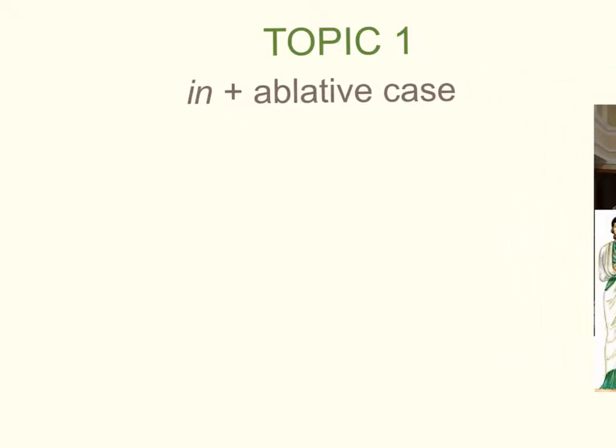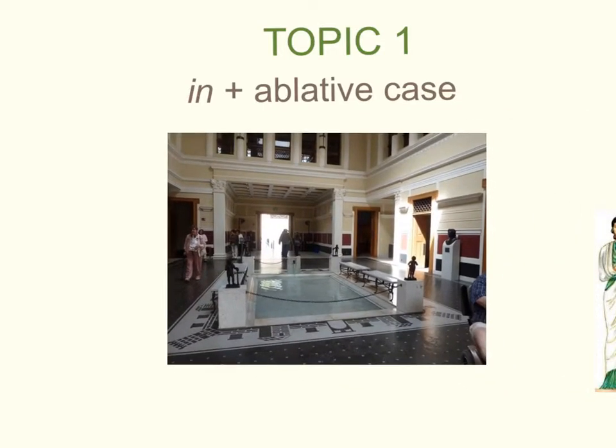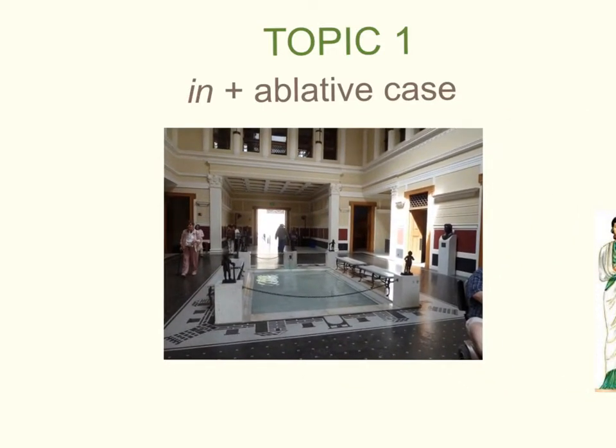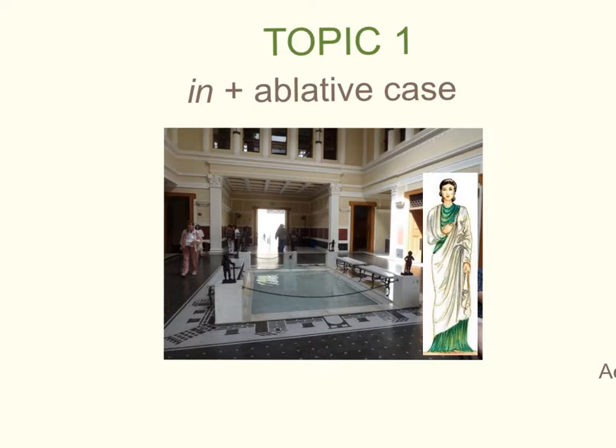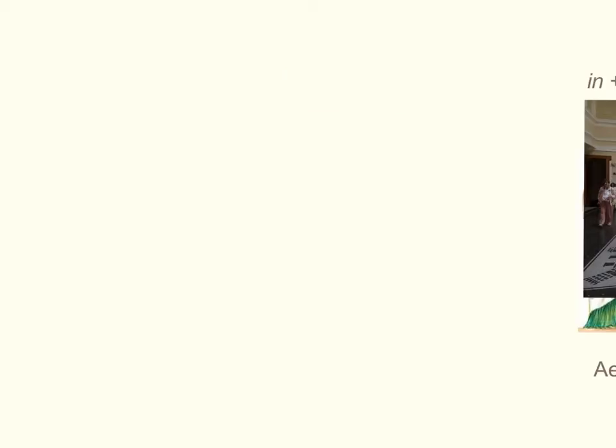Topic number 1 has to do with prepositions. In this case, we're going to start off talking about something that we're already very familiar with, in plus the ablative case. So here we are in the atrium of the house of Julius and Aemilia. And Aemilia is already there. She's right inside of the atrium. So how would we say that in Latin? Where is Aemilia? Ubi est Aemilia? Aemilia in atrio est. In atrio est. It's the preposition in with the ablative case, but we're already very familiar with that.